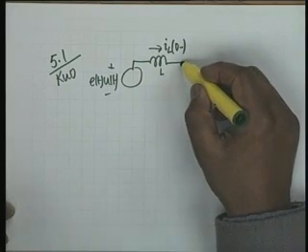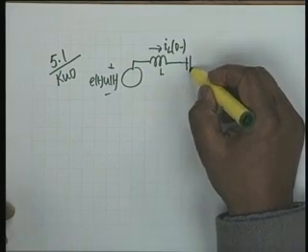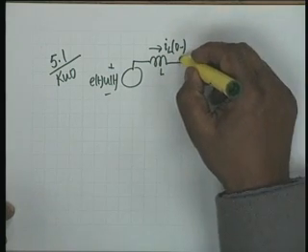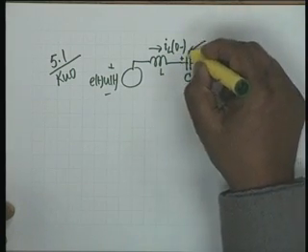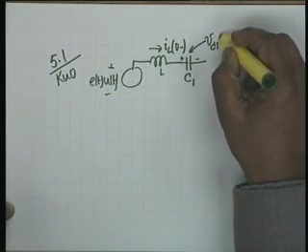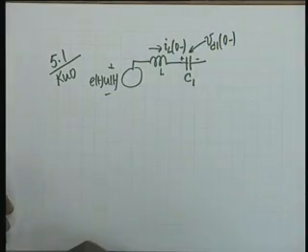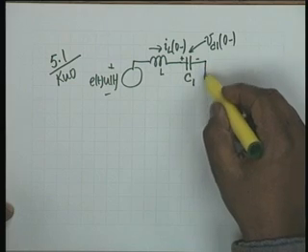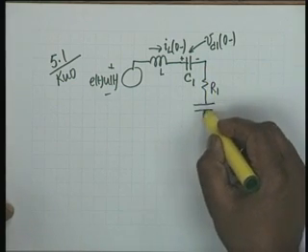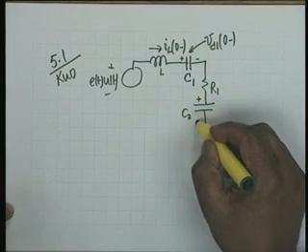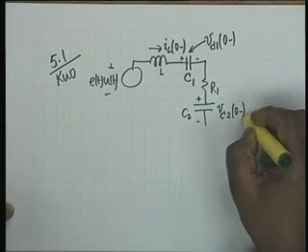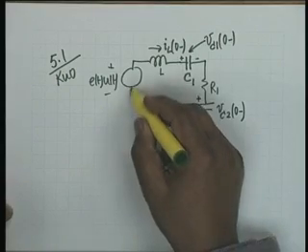The next element is a capacitor C1, and the voltage across this is denoted by this polarity, and the initial voltage is Vc1(0-). Then a resistance R1, a capacitance C2 with this polarity of voltage, and the initial voltage across this is Vc2(0-).